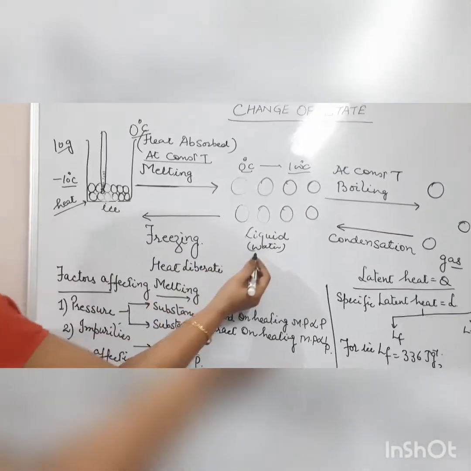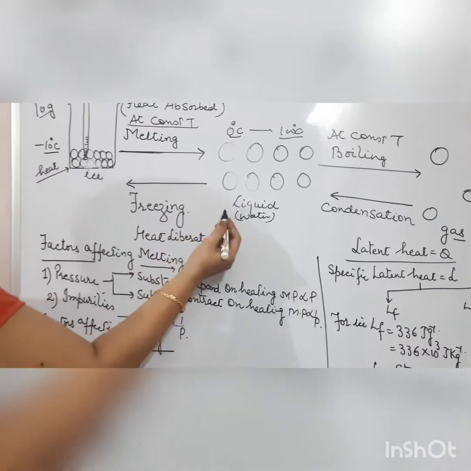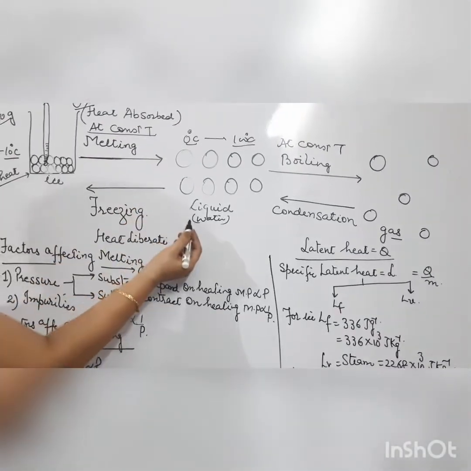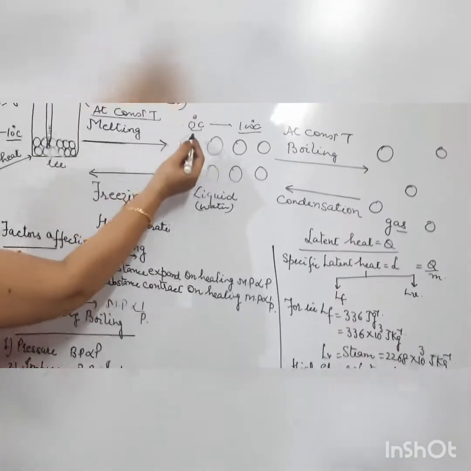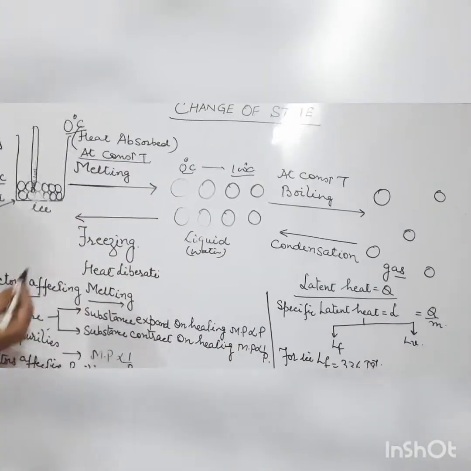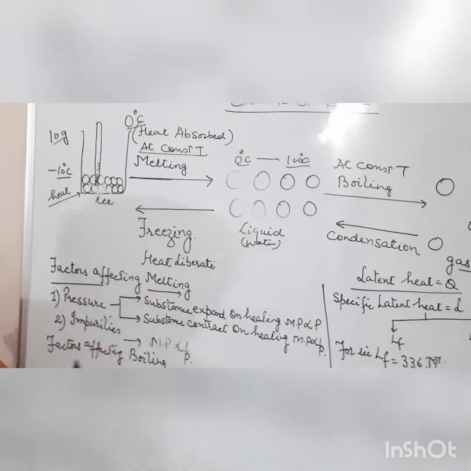And for that water, firstly the temperature decreases from 100 to 0 degrees Celsius. But at 0 degrees Celsius, what happened? The temperature remains constant. When you keep that water in a freezer, at 0 degrees Celsius the temperature remains constant, but the water converts into ice. So this process is called freezing.